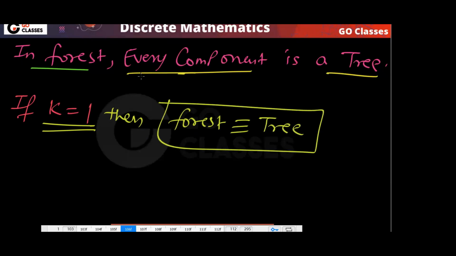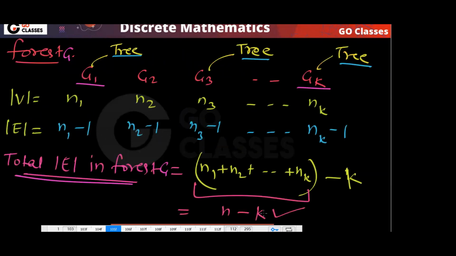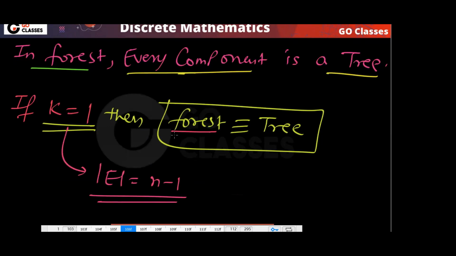If you have only one component, it means this is a tree. And if you have k equal to 1, then the number of edges will be n minus 1, because you can put k equal to 1. So if you have k equal to 1, then the forest will have n minus 1 edges, because if there is only one component, it means the forest is a tree. Yes or no? So in a tree, these many edges you have.